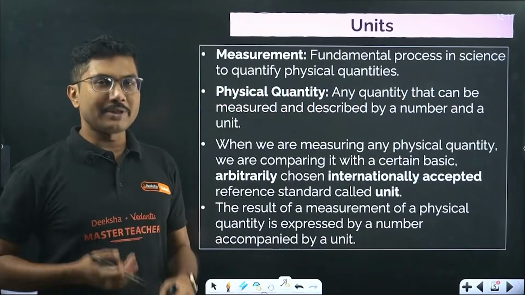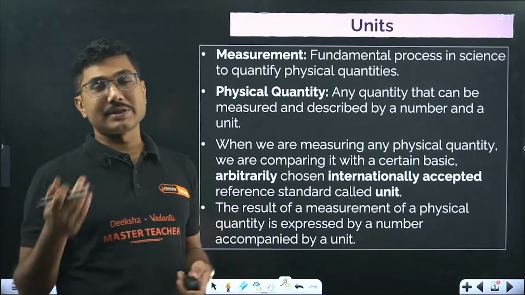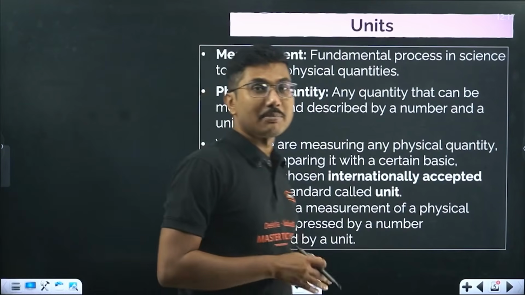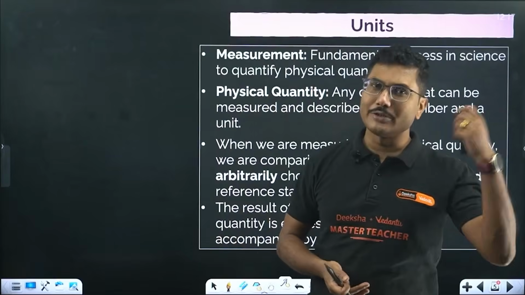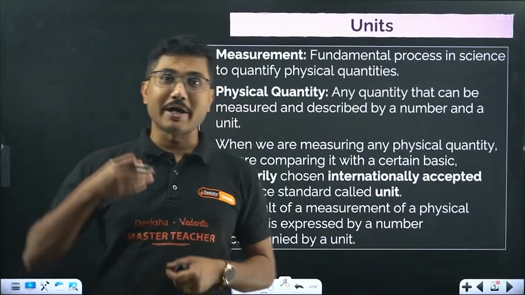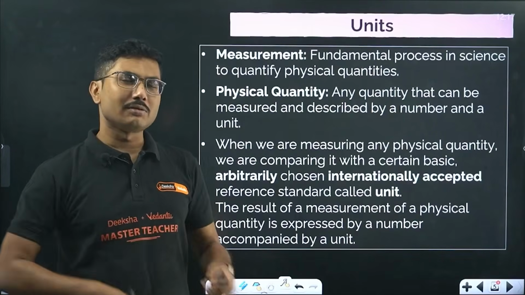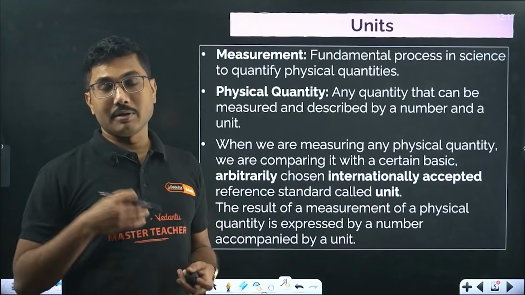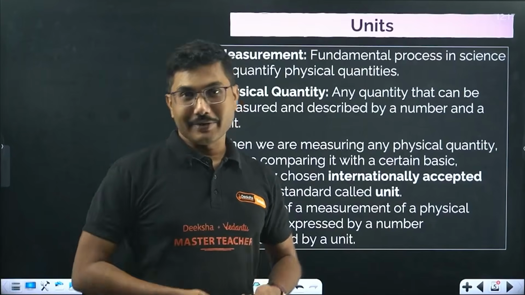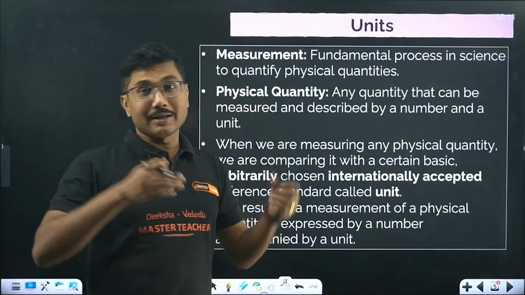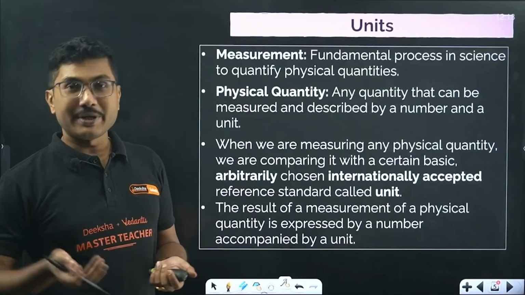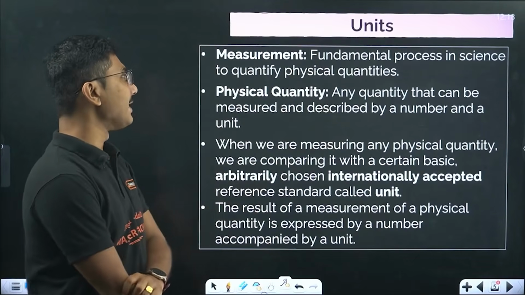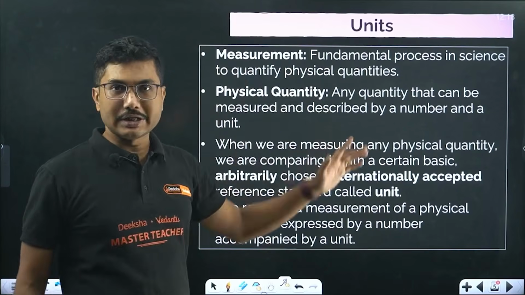So that's how measurement came into existence, and people started measuring how much amount I am giving you, and in return how much amount I am getting. In the past we had a barter system where the exchange method was most popular. Then slowly the monetary system came into existence, and we started doing business in terms of weight, or rather mass. Slowly measurement came into the picture. So measurement is a fundamental process in science to quantify physical quantities.